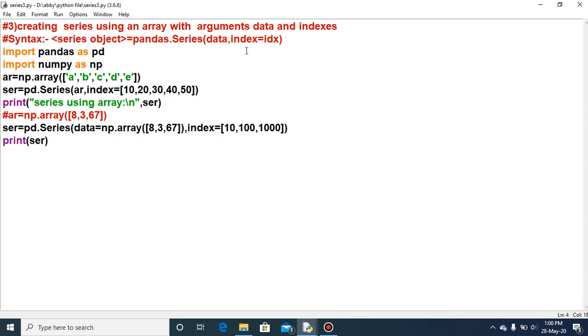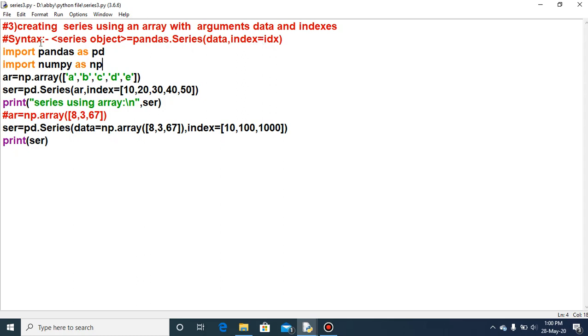Explicitly means that by default the index is coming as 0, 1, 2, and now if you want to change the index and see some other values for the index, then also we can do so. Clear? So the syntax for creating the series with the help of data as well as the index as arguments, you can see here I have written data and index. In the previous two cases also you can use data and index explicitly.